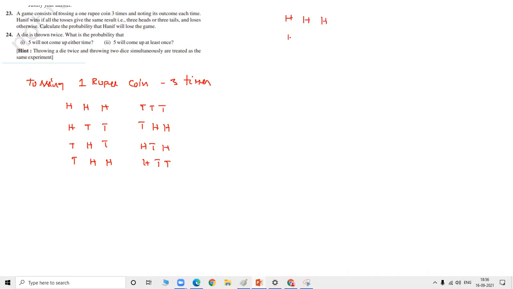First coin is head, remaining tails. First coin is head, one is head, one is tail. First coin is head, second is also head, third one is tail. See here, I'm keeping heads first and writing. Same as tail also. One is tail, remaining 2 are heads. First one is tail, it might be tail or head. It might be head or tail. So these are the possibilities. Is it clear? Yes, sir.